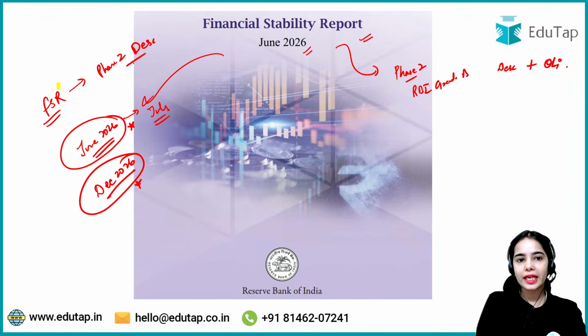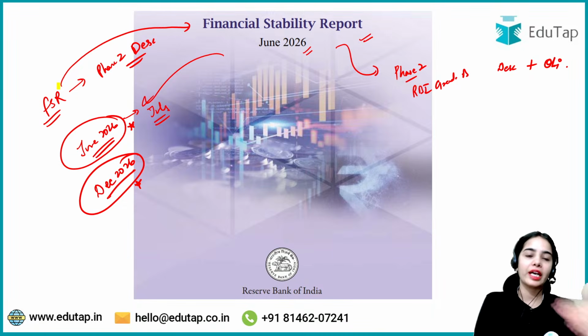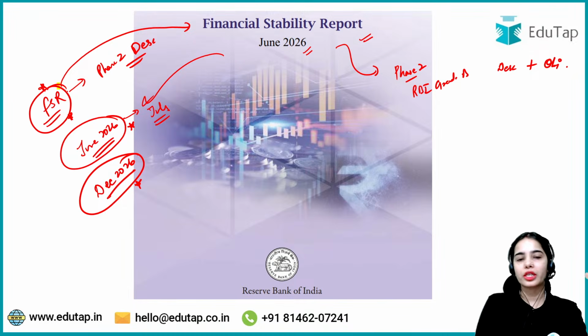Okay, so it's not like the question has never come from the FSR in the descriptive part. In 2022-23 there was a question. In 2022 there was a question from the FSR, or in the previous years there was a question from the FSR in the descriptive part of the examination. So the FSR report, from the objective perspective and from the descriptive perspective, is very important.